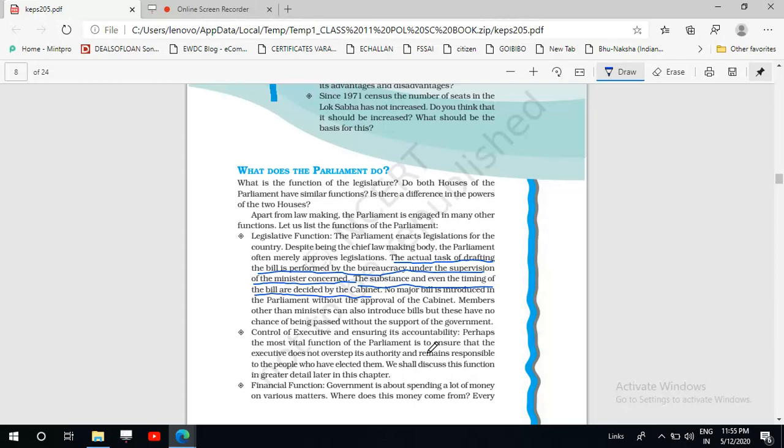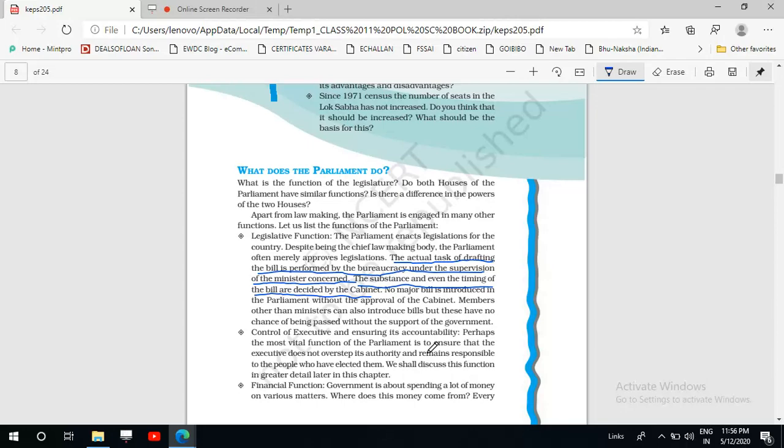Okay, then at 12 o'clock is called zero hour, when at this time also any question can be asked of the minister. And other than this, there are many proposals such as half an hour discussion, then stop... there are so many methods through which the parliament controls the executive, and the most important tool is in the hands of Lok Sabha, and that is the passing of the vote of no confidence against the government.